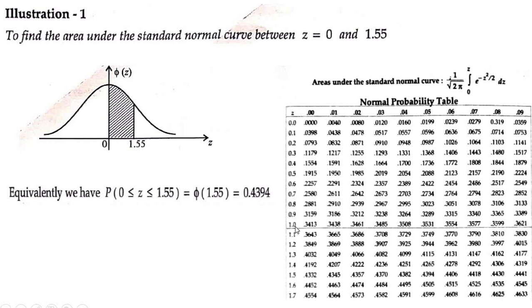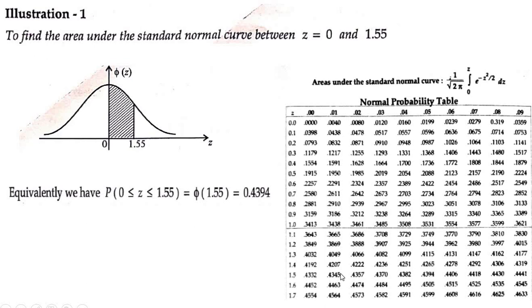So for phi of 1.55, you have 1.5 here, right? 1.5 plus 0.05 is 1.55. You have 0.00, 0.01, 0.02, 0.03, 0.04 and 0.05 here. This is 0.05. So 1.5 plus 0.05 is somewhere here.